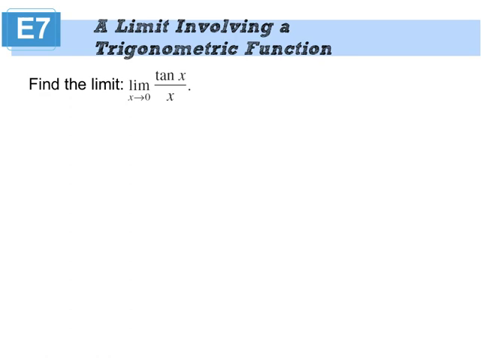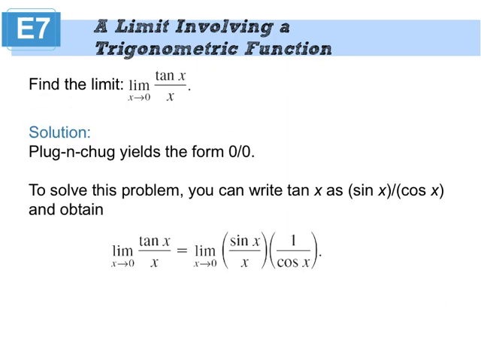I had 2 theorems that might come into play. If I don't know how to work with tangent, the first thing I would do is rewrite tangent as sine over cosine. What's this equal to? 1. What's this equal to? It is 1. Why is it 1? Because the cosine of 0 is 1, so 1 over 1 is 1.